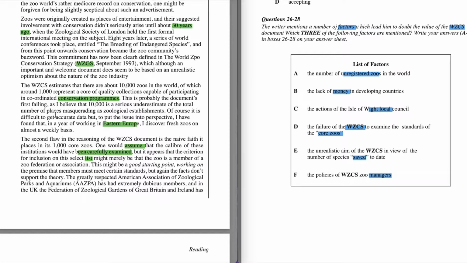They were saying about failing of the programs, and they were saying about zoological establishment. So we scan.